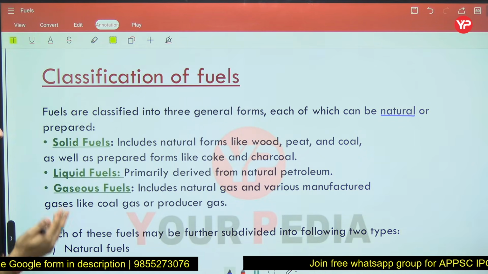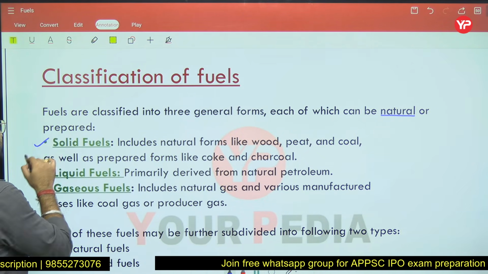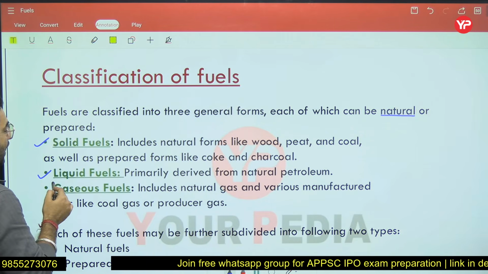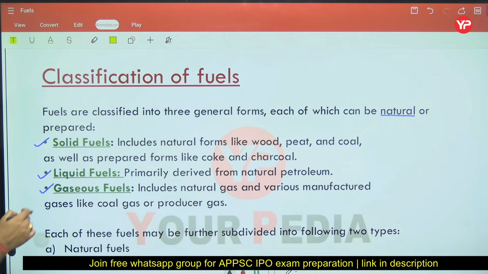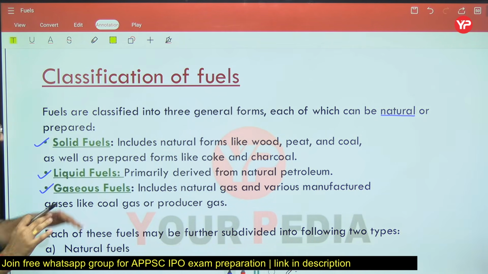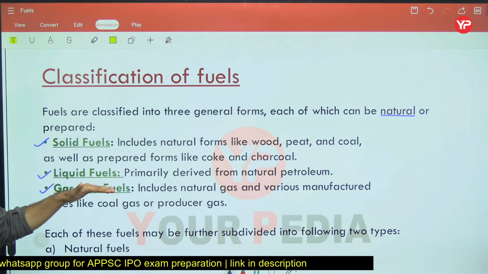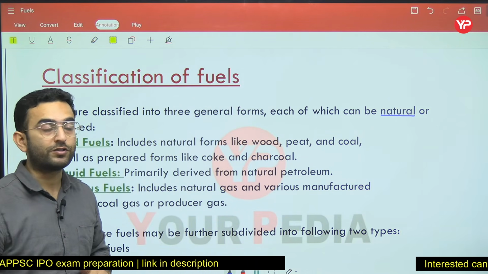Now along with that, depending upon their phases also, we may have solid fuels, there may be a type of liquid fuel, and also we may have a gaseous fuel. So if we talk about solid fuels, just see what I have told you. In each of these categories, we are going to have natural fuels as well as prepared fuels.